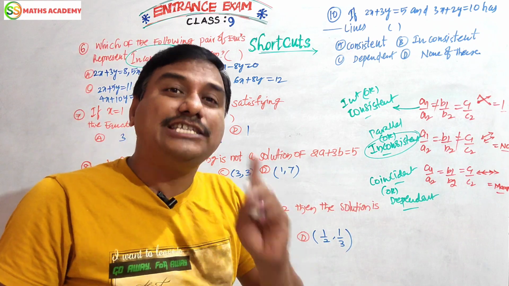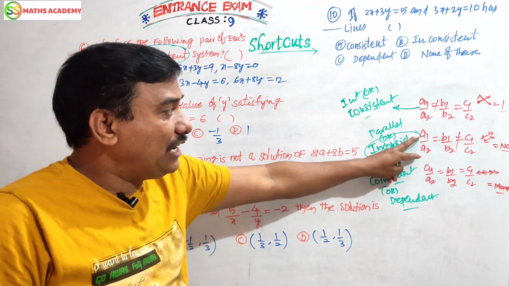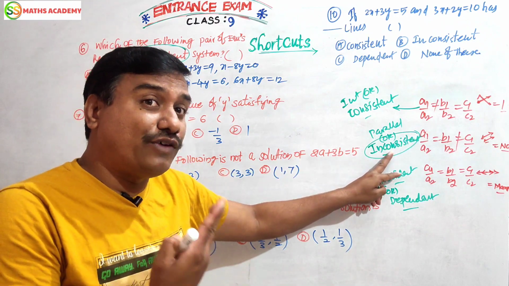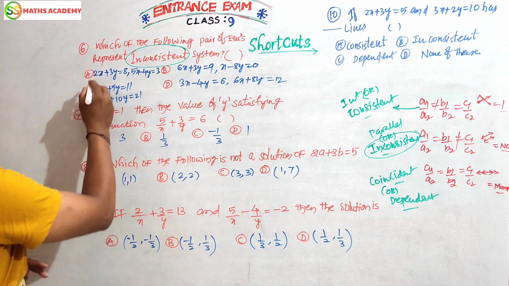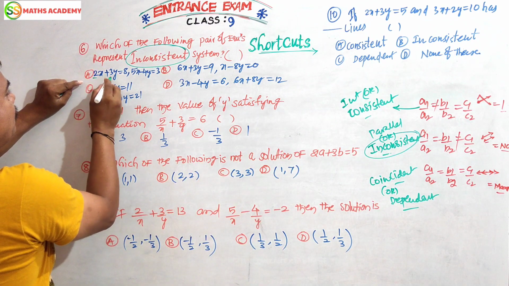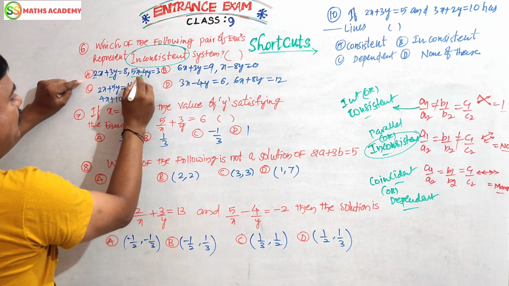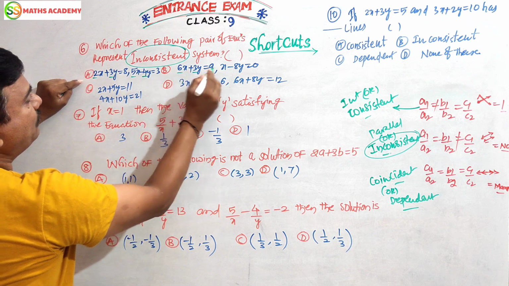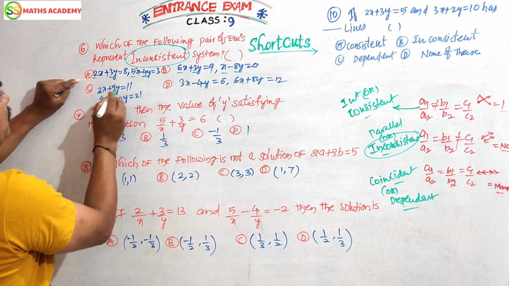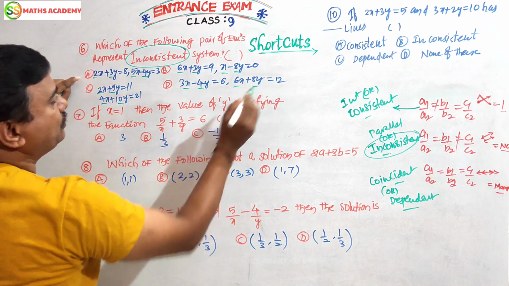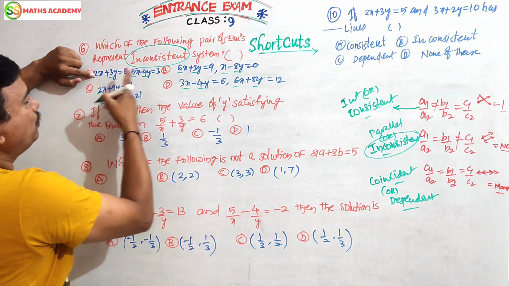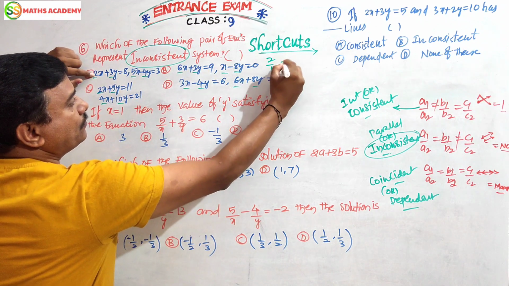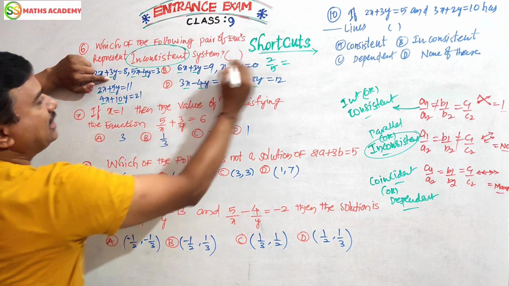So concept is power, right? Now, to find the inconsistent one, a1 by a2 equals b1 by b2. Where is a1? There, a1 b1 a2 b2, for each option. Let's check it. First one, 2 by 5. 3 by minus 4.